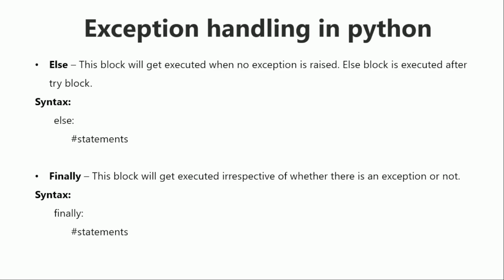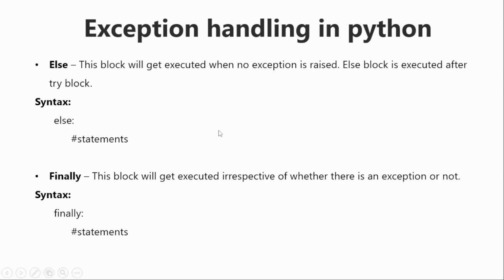Else block. This block will get executed when no exception is raised, and the else block will execute only after the completion of the try block. So if you didn't find any exceptional error, then this else block will get executed. Finally block. The finally block will get executed irrespective of whether there is an exception or not. This block will get executed even if you didn't find any errors.